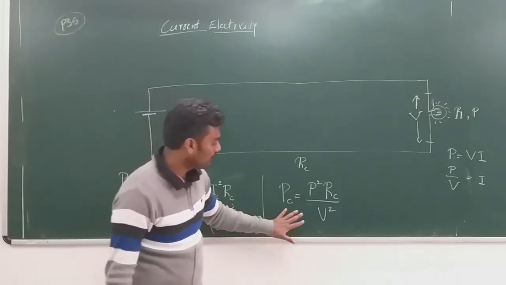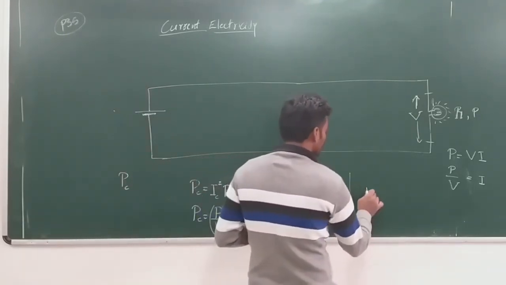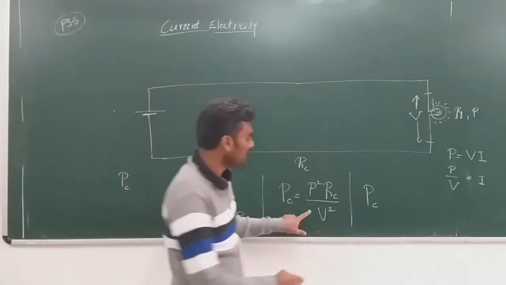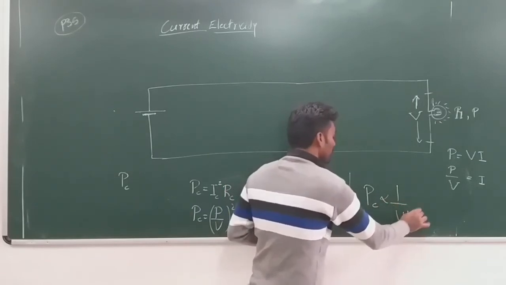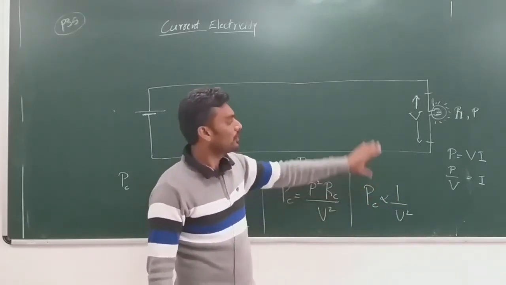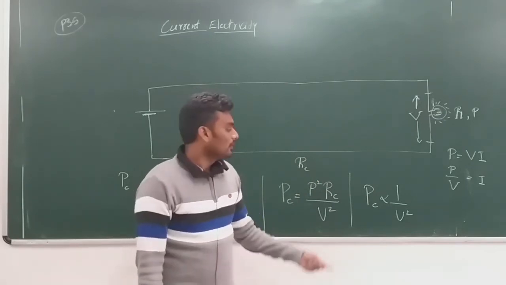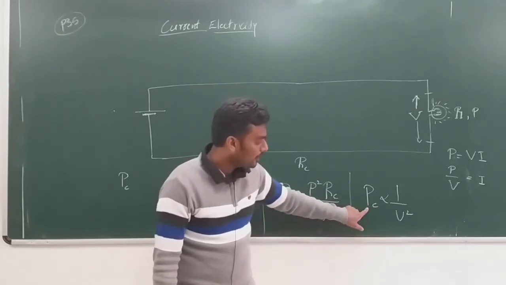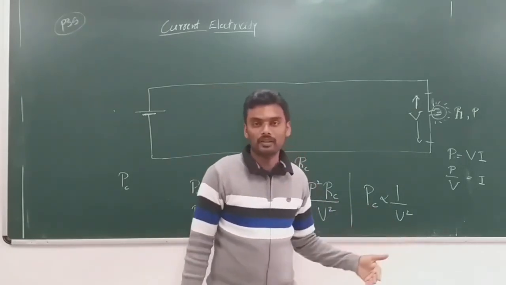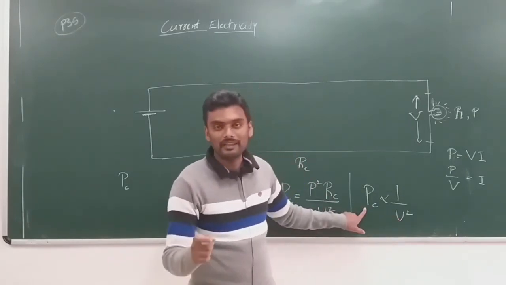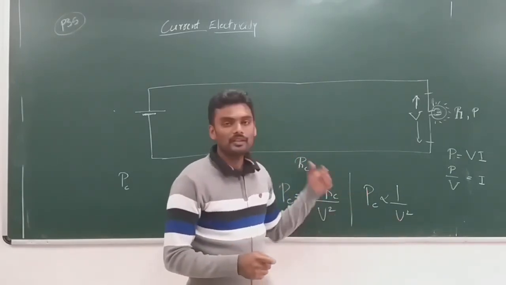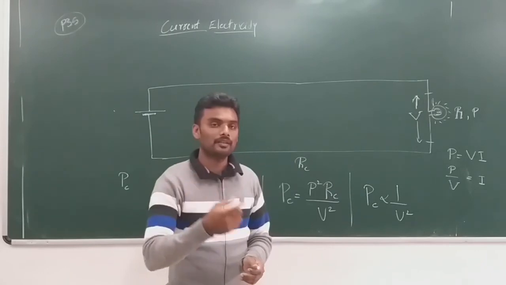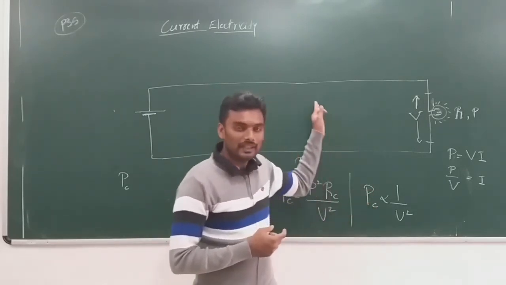So this gives us the idea that PC, the power dissipated in the conductor, is inversely proportional to the square of the potential difference, or the square of the voltage across the device. From this conclusion, we can say that if we maintain sufficiently high voltage, we can get very little power loss. That is why in power transmission, high voltage is maintained to reduce the power loss in the cables.